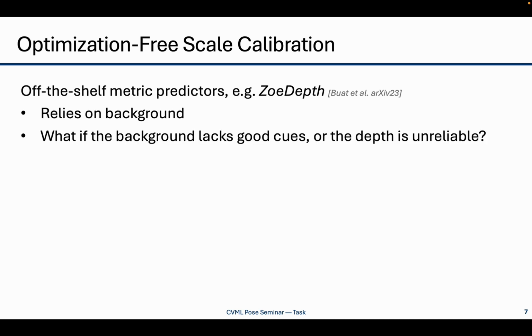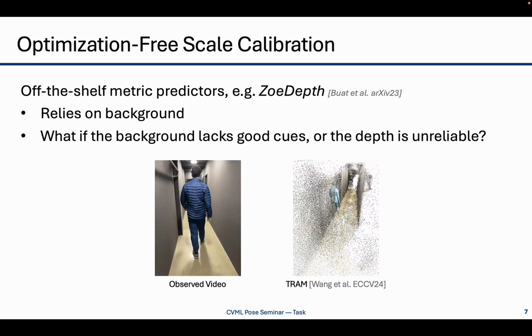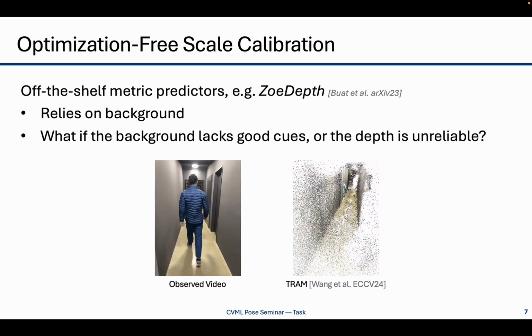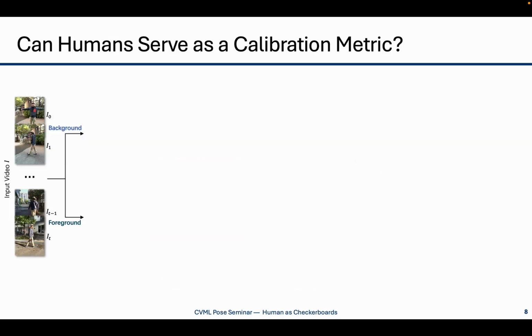But the catch is they rely on the background. If the background lacks good depth cues or the prediction isn't reliable, the scale value becomes noisy or wrong. So while it's easy and optimization-free, it's also fragile when the scene context is weak. That's why we need something more robust and human-centric, which brings us to using foreground humans as checkerboards in this paper. Here's our proposed pipeline.